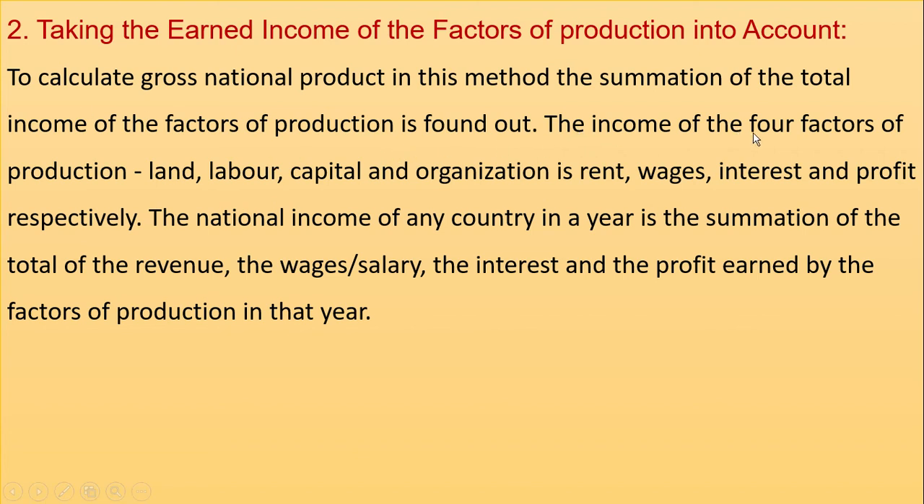So the income of the four factors of production, that is land, labor, capital and organization, is rent, wages, interest and profit. That means from land we get rent, from labor we get wages, from capital we get interest, and from organization we get profit. So the national income of any country in a year is the summation of the total of the rent, the wages or salaries, the interest and the profit earned by the factors of production in that year.